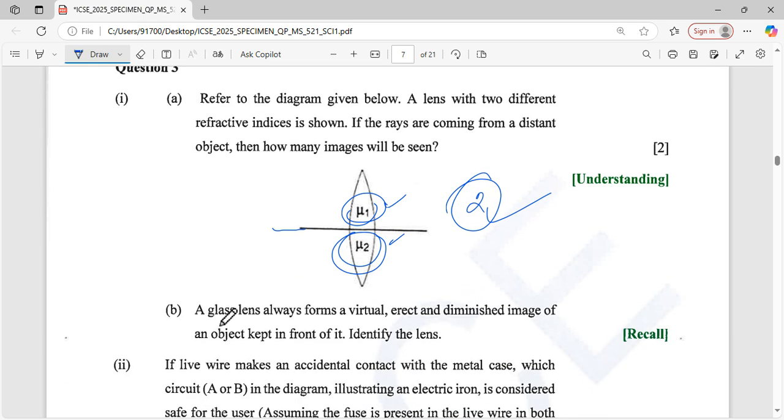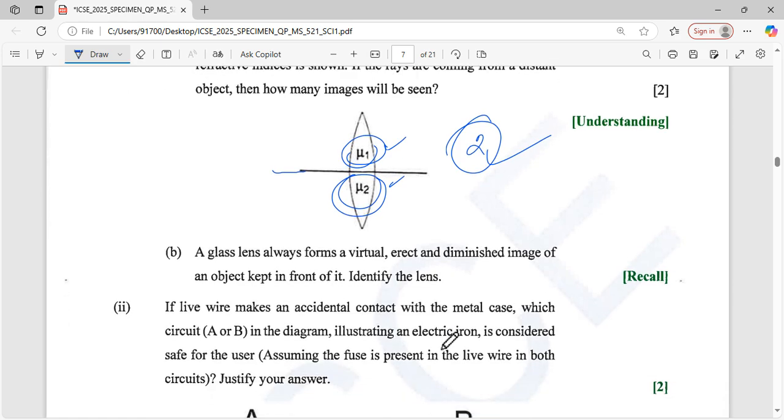Next question. A glass lens always forms a virtual, erect and diminished image of an object kept in front of it. Identify the lens. That is a concave lens. Great question. Concave lens, because it always forms virtual and diminished images.